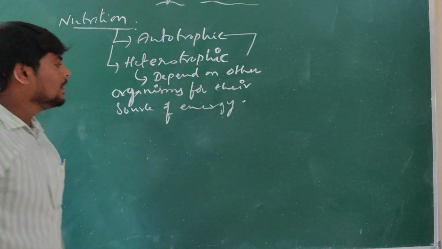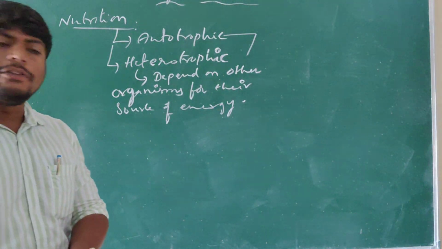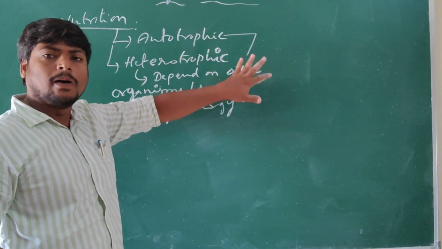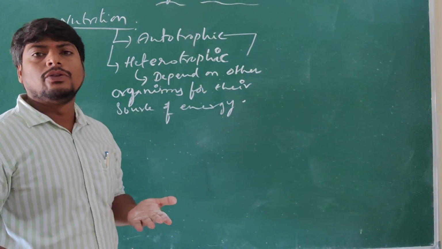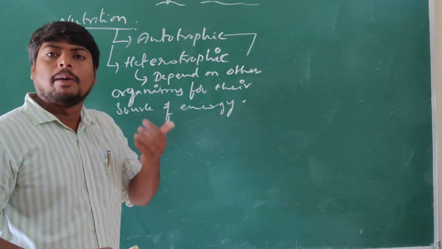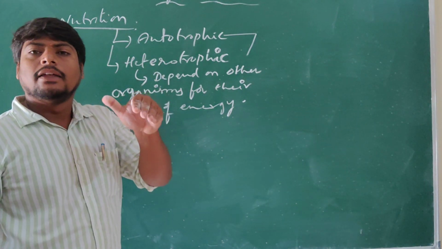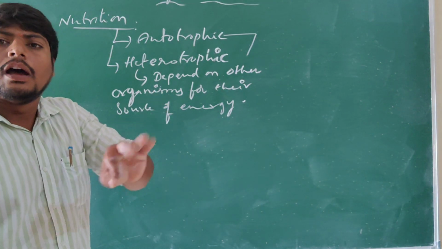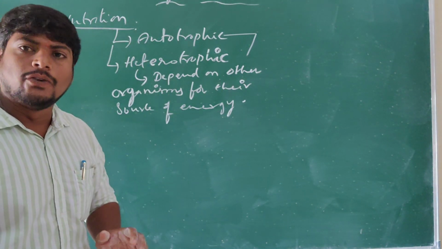That type of nutrition, what do we call? Heterotropic nutrition. Heterotropic nutrition means they have no capacity to produce or make their own food.